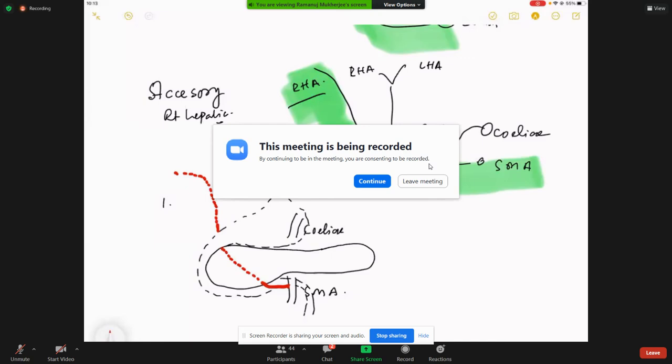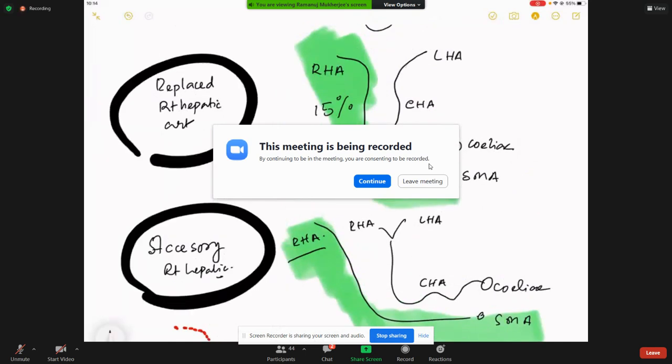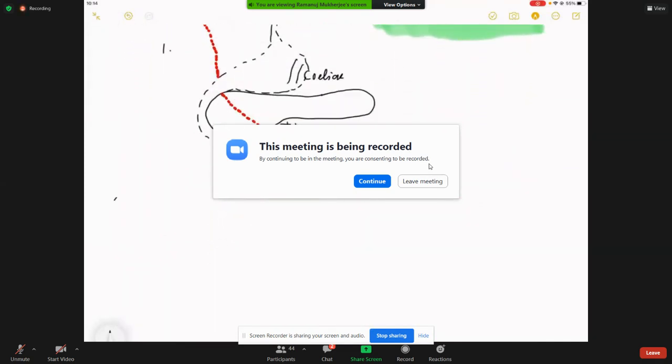The second point is, while you do a lap chole, always understand that the replaced and the accessory right hepatics are always a content of Calot's triangle, your cholecystohepatic triangle. Please remember this one. They are in all cases a content of Calot's triangle. So please, whenever you have skeletonized Calot's, if there is something extra, try to track it down to the liver. You may be taking out a replaced right hepatic or an accessory right hepatic. So this is all about the right hepatic artery story.